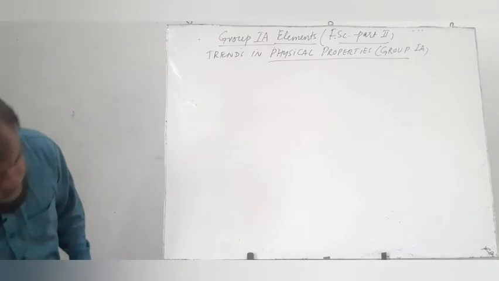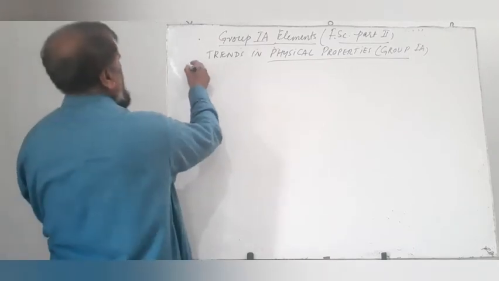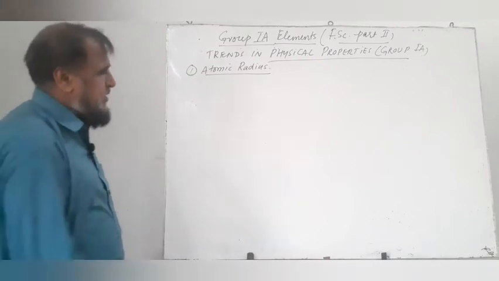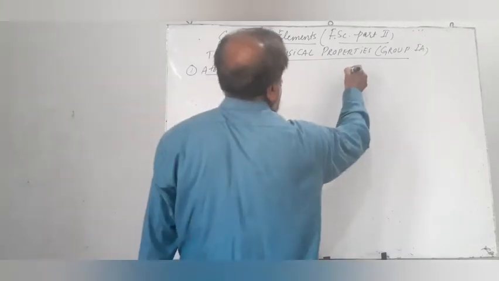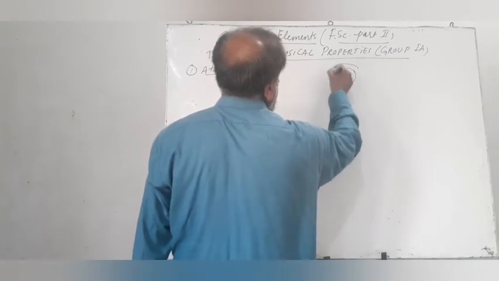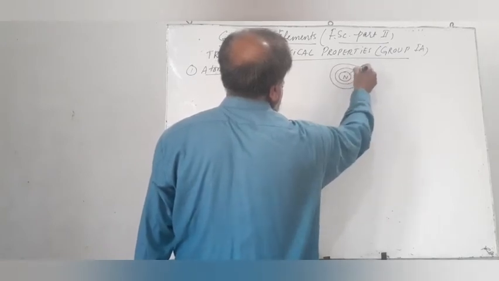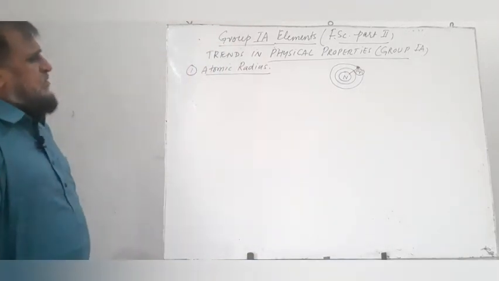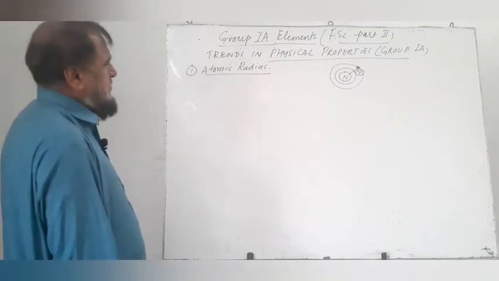The first property which we study is the atomic radius. A rough definition of atomic radius may be the distance between nucleus and the valence electron, known as the radius of the atom. It is a rough definition, however we can consider it.